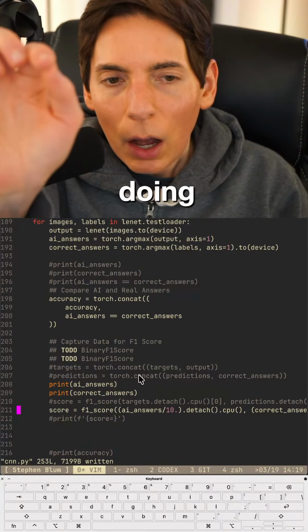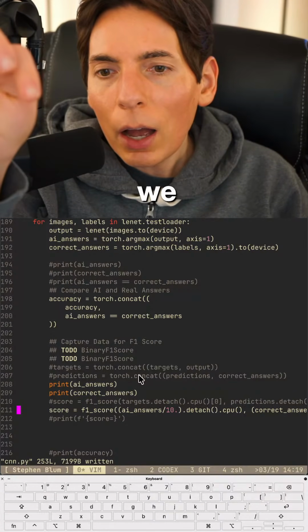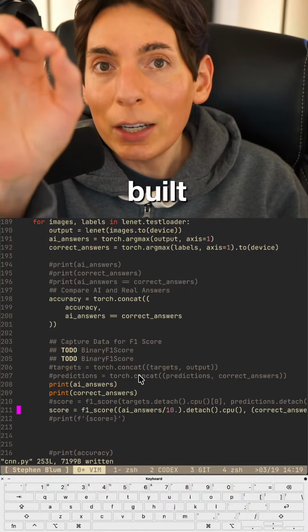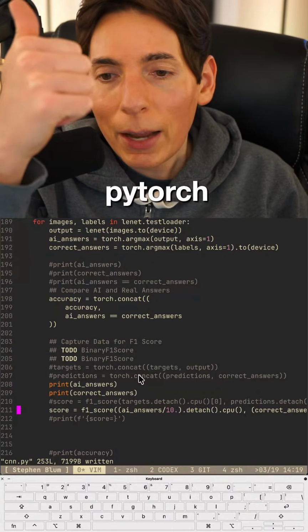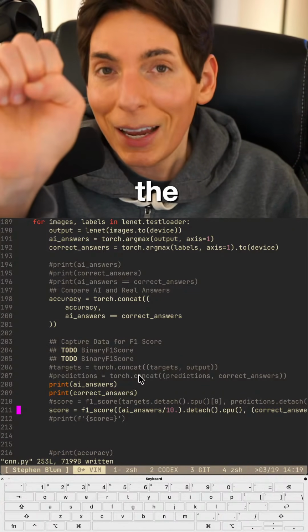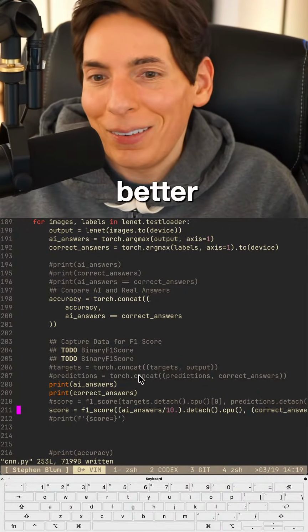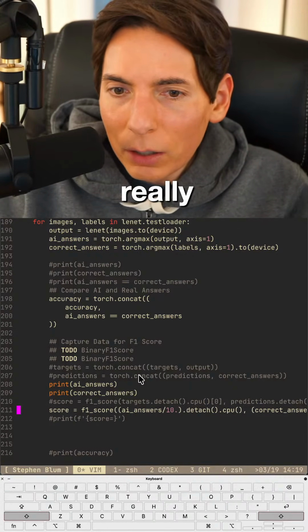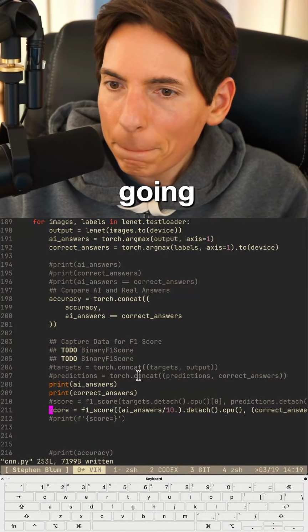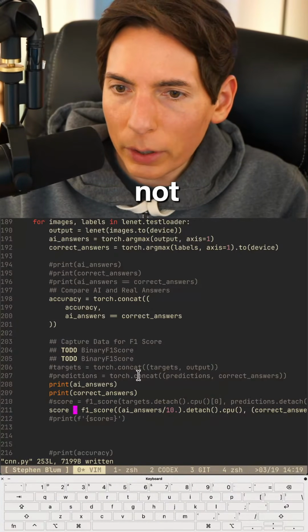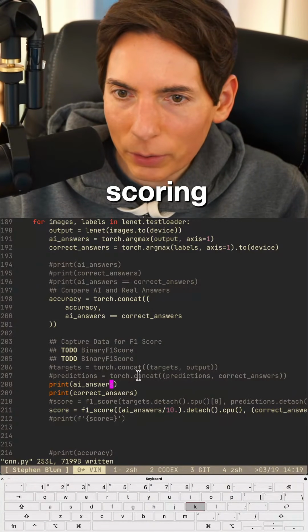So what are we doing? Oh, user, how's it going? We successfully built and trained a CNN. We are learning PyTorch, and we fine-tuned the model, and it got better. I think that was really great. I really would love to get this F1 score going. It's just not F1 scoring. It's what it's doing.